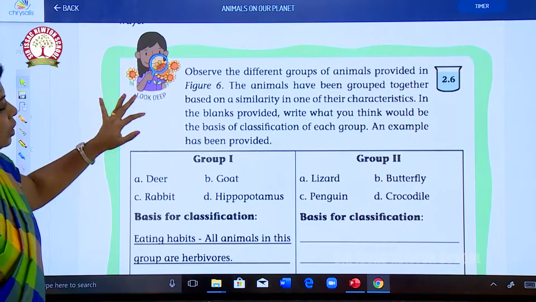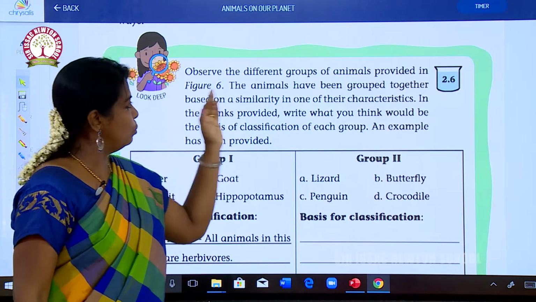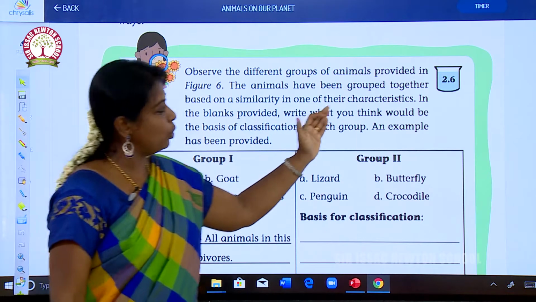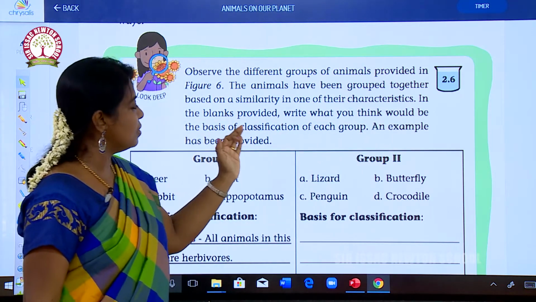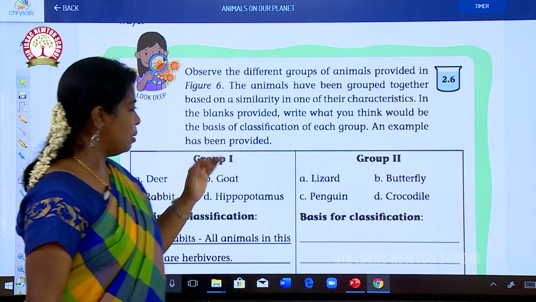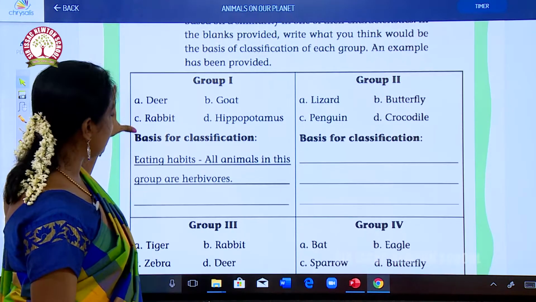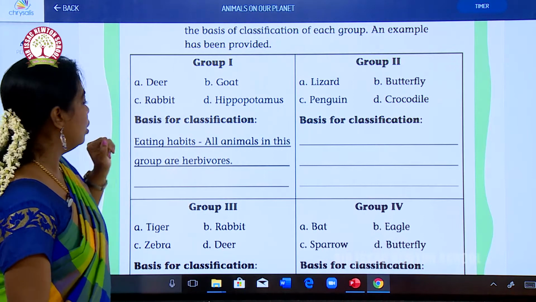So here the animals are grouped together based on the similarity in one of the characters. In the blanks provided, write what you think would be the basic classification of each group. An example is provided. See here, group 1. What is given here?